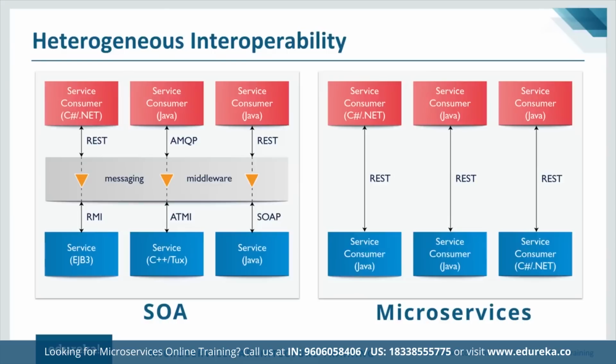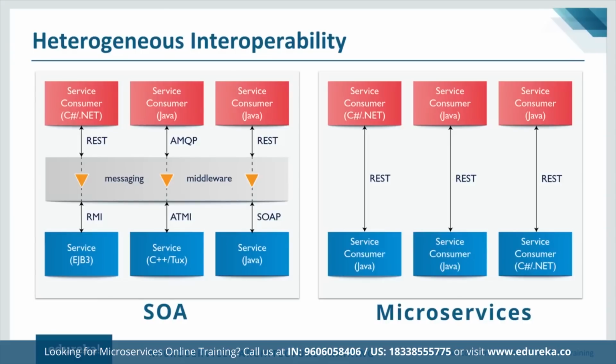So now moving on to the next slide, we have heterogeneous interoperability. What this means is that any software application need not be developed in the same programming language. In your main software application, you might have smaller applications, and each of those smaller applications could be written in Java, or .NET, or C#, or Python, or anything. Now, when they are written in different programming languages, it's tough for them to interact with one another.